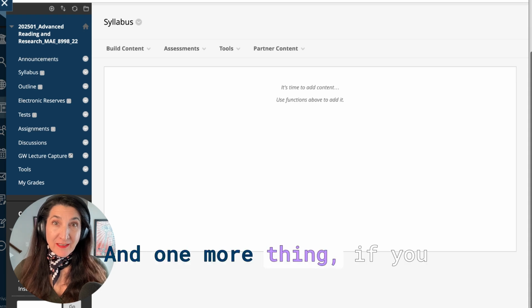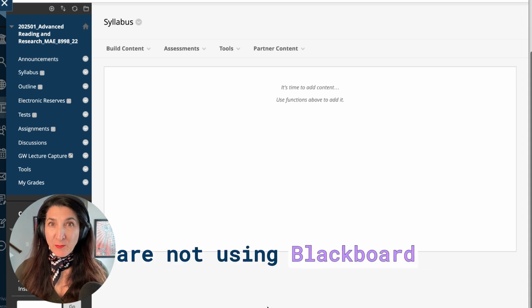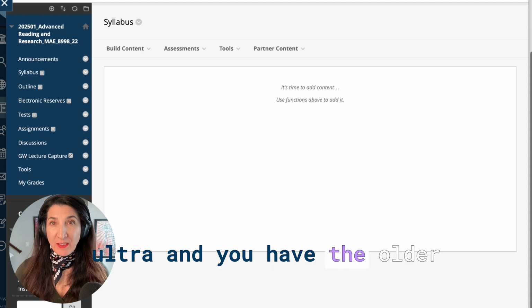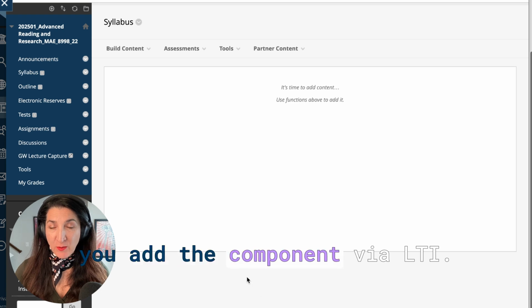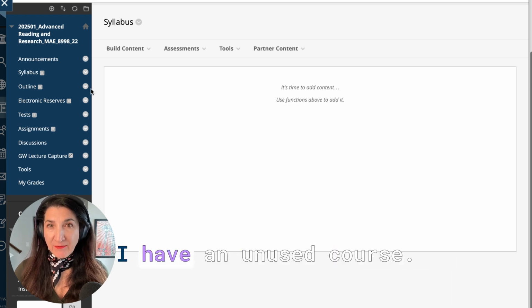Yes, and one more thing. If you are not using Blackboard Ultra and you have the older interface, then this is how you add the component via LTI. Here I have an unused course. I'm just going to use it for this demo.